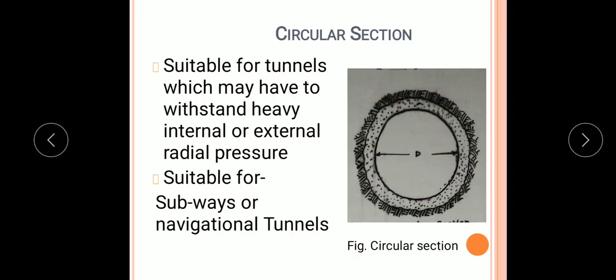So here, when there is a radial pressure, it means that from these sides the pressure will be developed on the tunnel lining. Such tunnels are constructed when there is a necessity to withstand a heavy internal as well as external radial pressure developed at the sides of the tunnel. These types of tunnels are also suitable for subways or navigational tunnels.